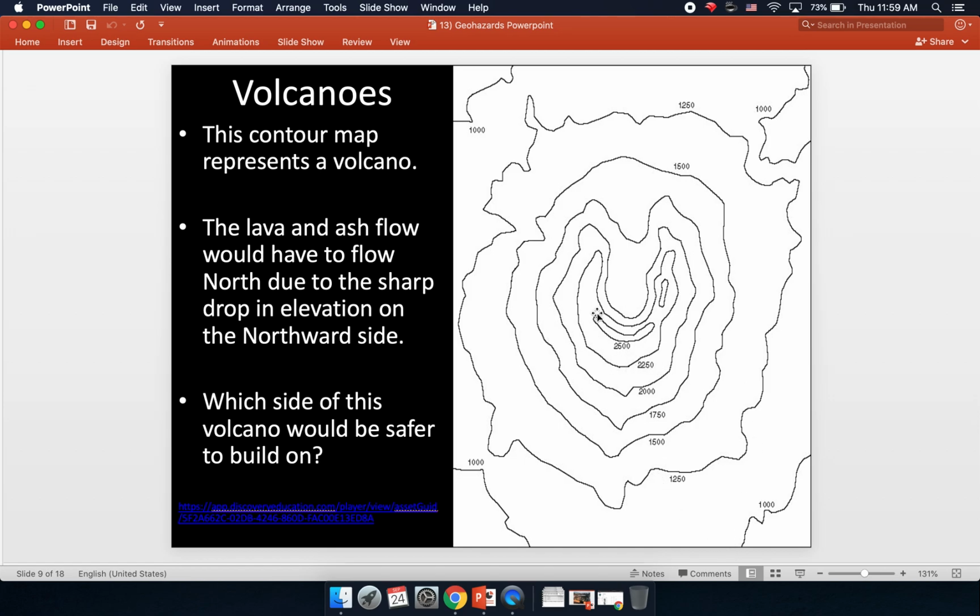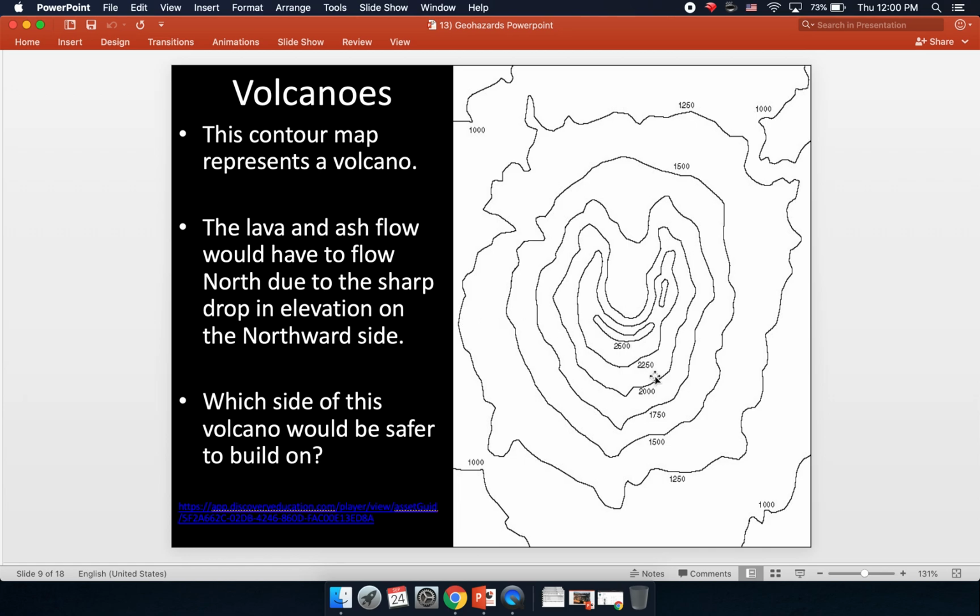Now, when you see lots of lines like this, that means the slope is gradual. But when you see not very many lines, that means the slope is a lot steeper. So you can see here you go from roughly 2,500 and maybe even a little higher straight down to 2,000 right here, whereas here you have at least another step in between.